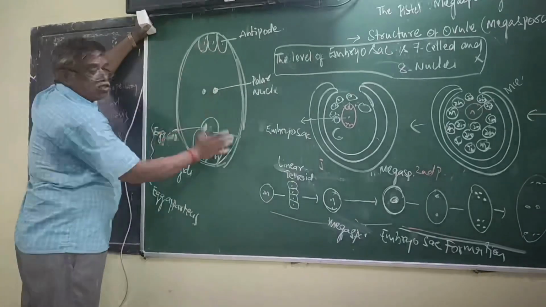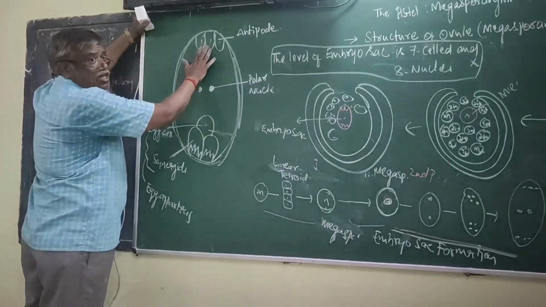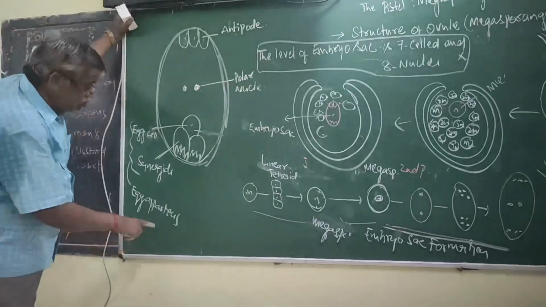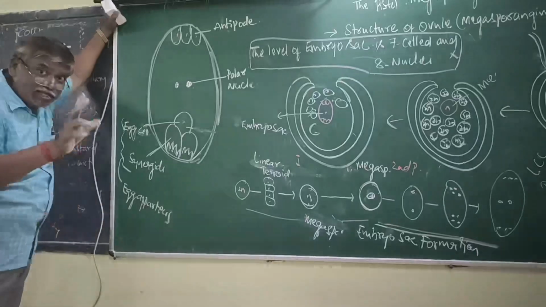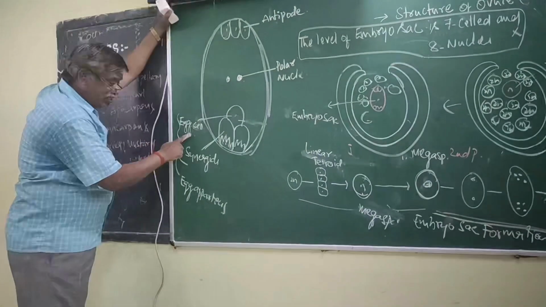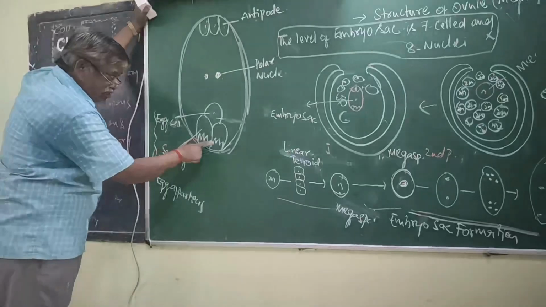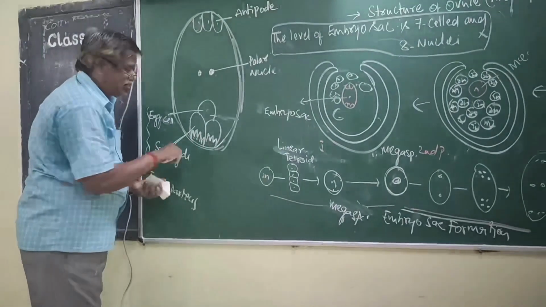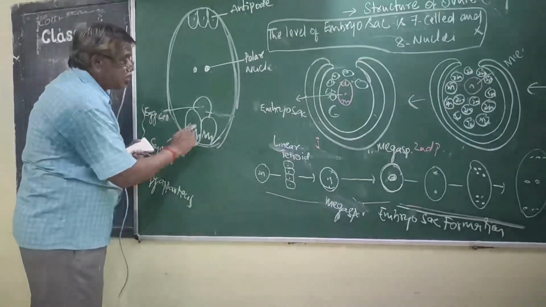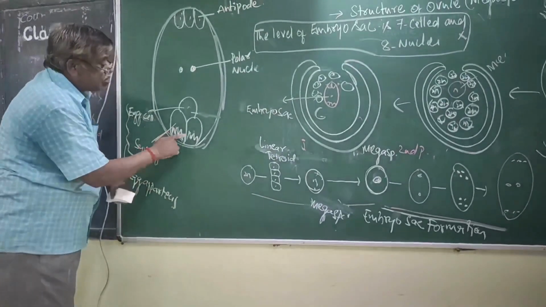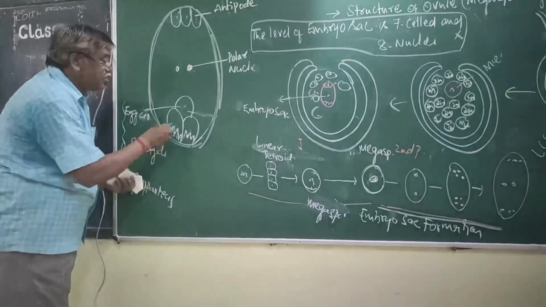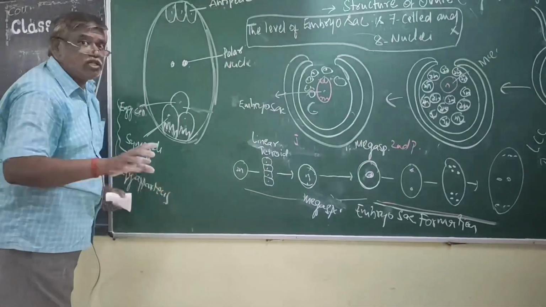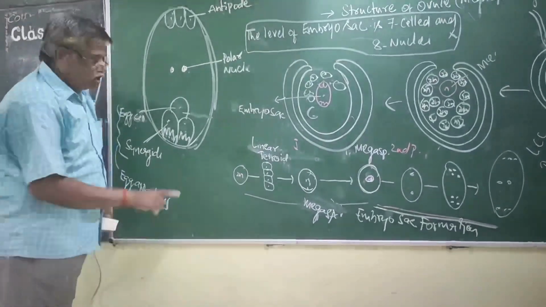See, this is one set. This set of 3 is called as antipodals. This is another set of 3 cells, called as egg apparatus. This egg apparatus again contains 2 parts. One is egg cell, another one is synergid. This synergid has some thickness on its surface. Due to the presence of this thickness, it is identified as a synergid. What is the role of synergid? We can discuss later.